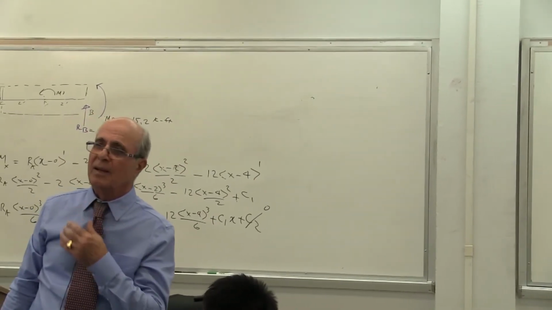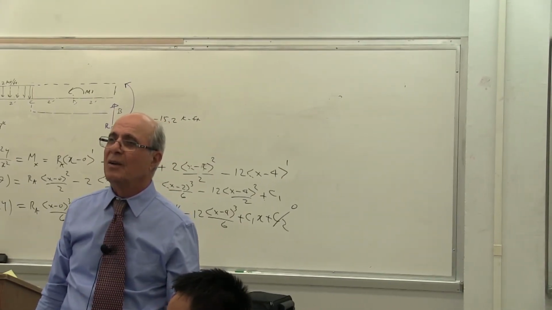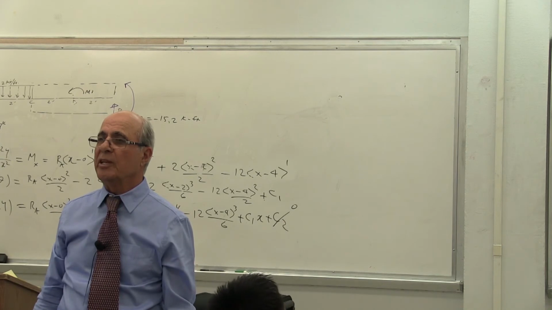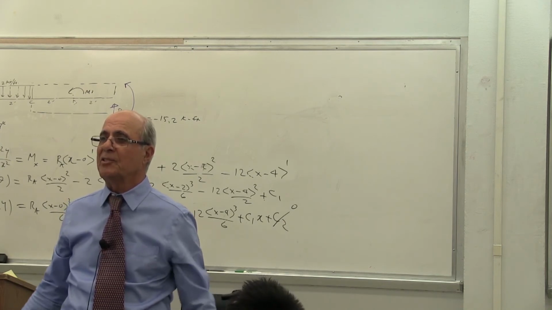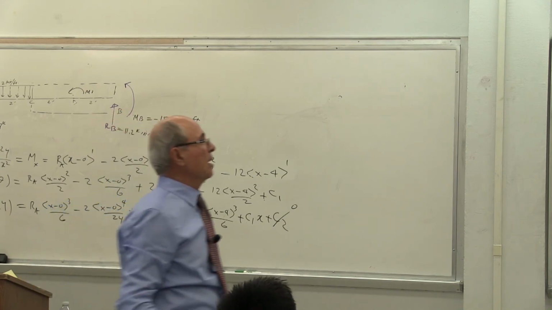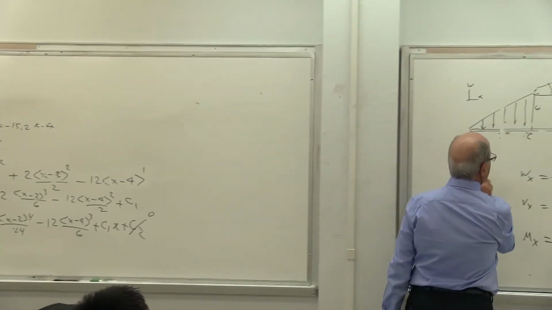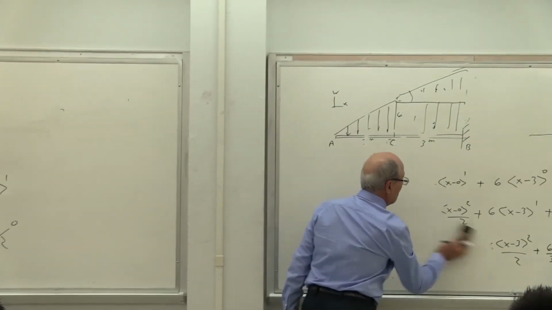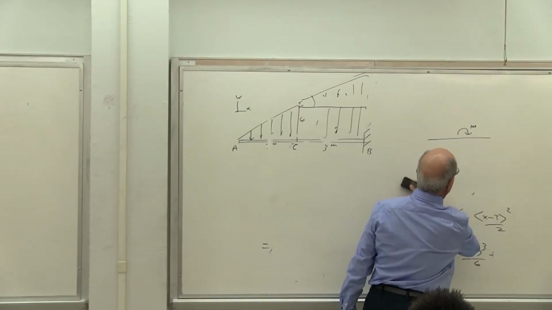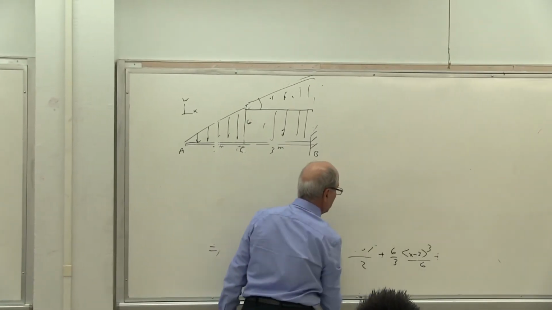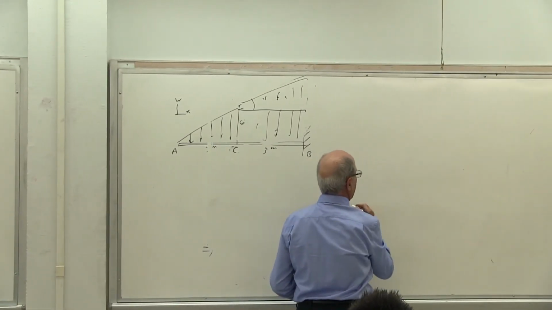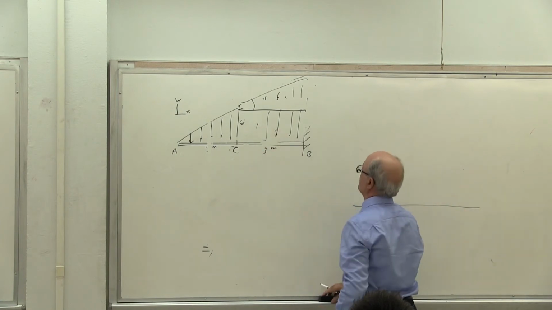I'm just wondering, haven't you changed the system when you add all that load? No, I didn't change anything. Mathematically, that's the same. Come on, guys. So I did not change anything. I'm going to erase that. You are asking a question that should not be asked because, first of all, these are linear. Everything can be added together. This is what I'm doing. For that load, let's put it back again.